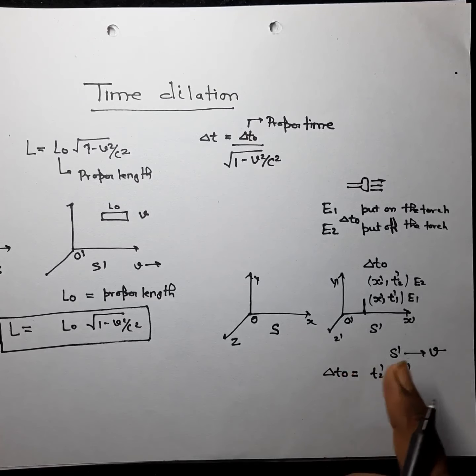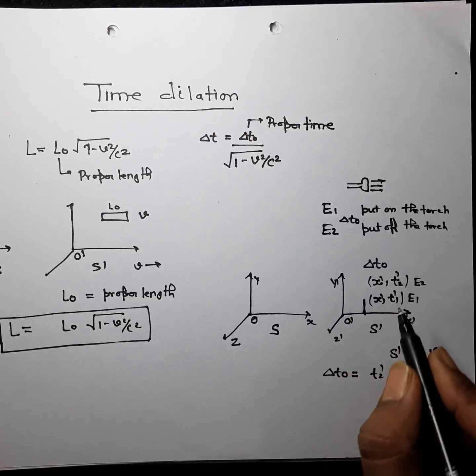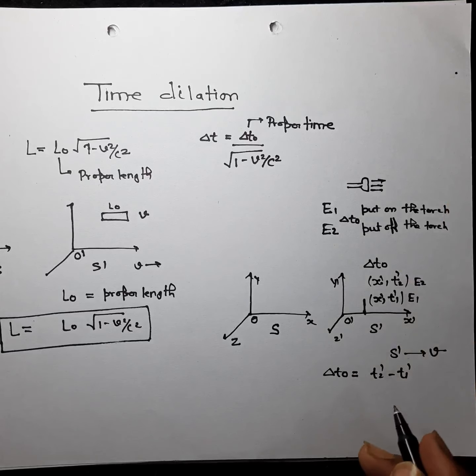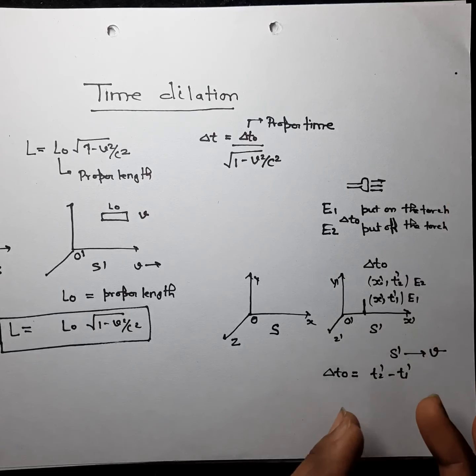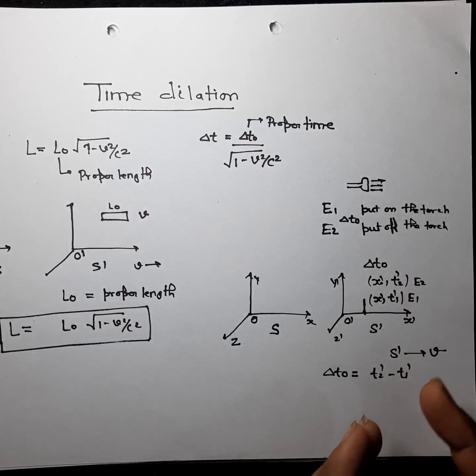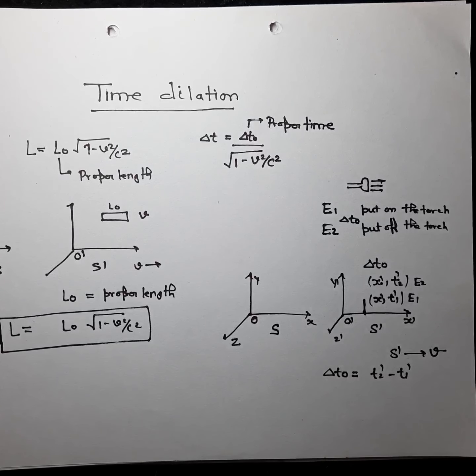So from the S dash frame of reference, the time interval between these two events is t2 dash minus t1 dash, and this event takes place at the same position, meaning there is no change in its position when you put on the torch or put off the torch.